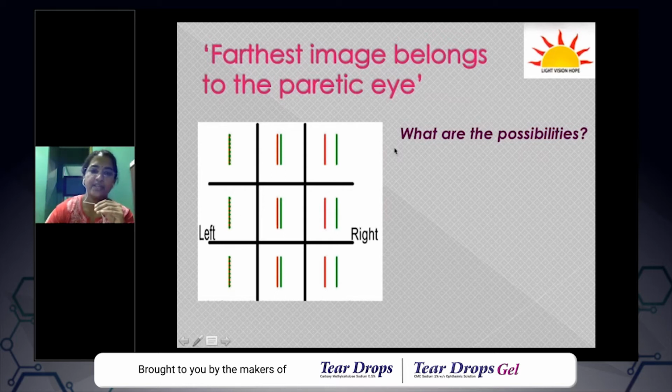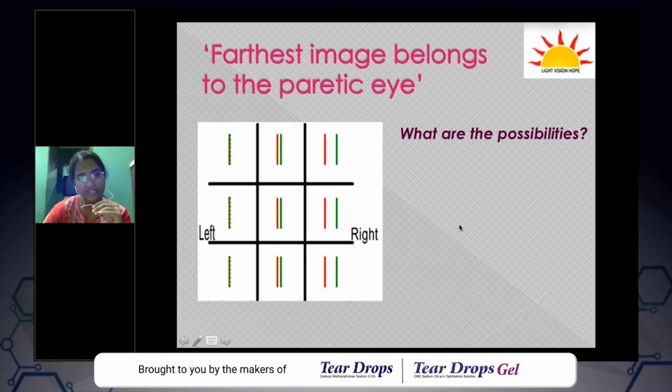So the patient has side-by-side images here, so we understand that it is a horizontal diplopia, first thing. Second, look for the positions in which the patient has diplopia. You can see the patient has double images in primary position, elevation, depression, dextroversion, dextroelevation, dextrodepression, right? And in the left gaze, the patient has a single image only.